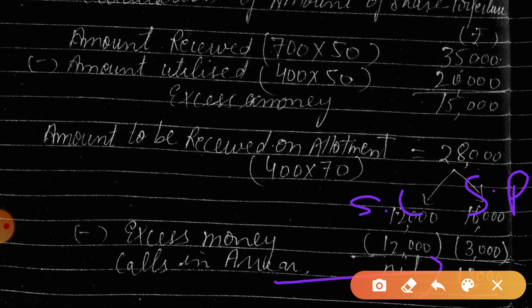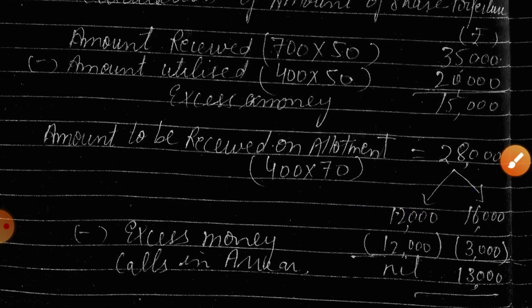Clear? This was the point. Now the securities premium amount becomes partially paid and partially unpaid, and at the time of forfeiture of shares we will take only that amount which is not received on securities premium, isn't it? Yes sir, got the point.